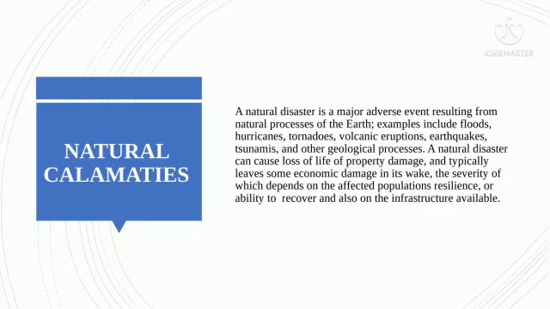What are natural calamities? A natural disaster is a major adverse event resulting from natural processes of the Earth. Examples include floods, hurricanes, tornadoes, volcanic eruptions, earthquakes, tsunamis, and other geological processes. A natural disaster can cause loss of life or property damage and typically leaves some economic damage in its wake, the severity of which depends on the affected population's resilience, or ability to recover, and also on the infrastructure available.